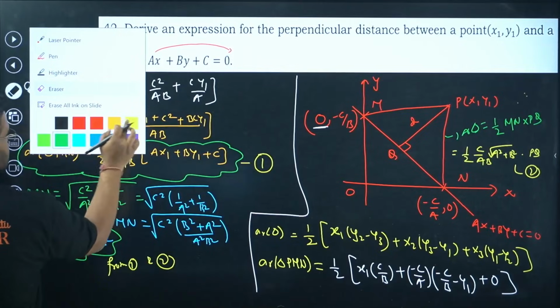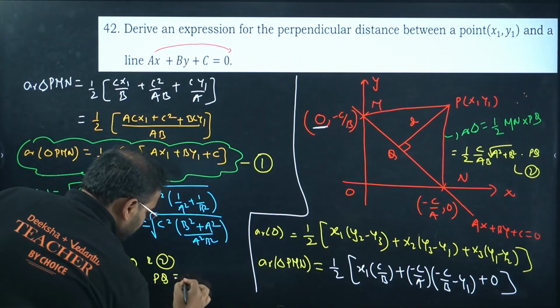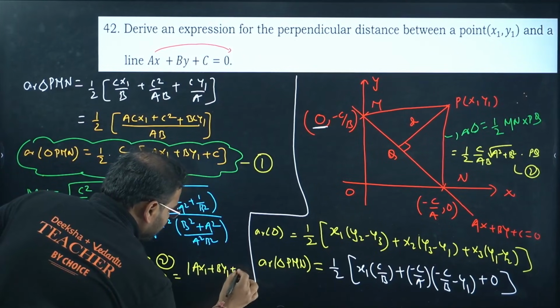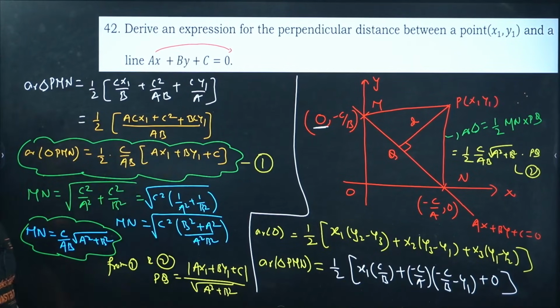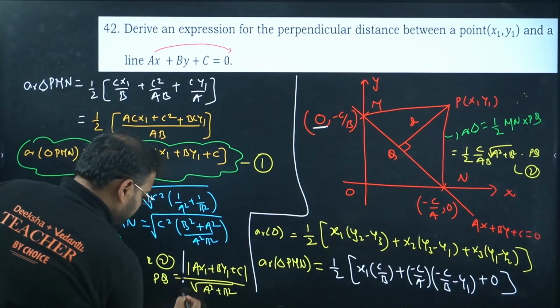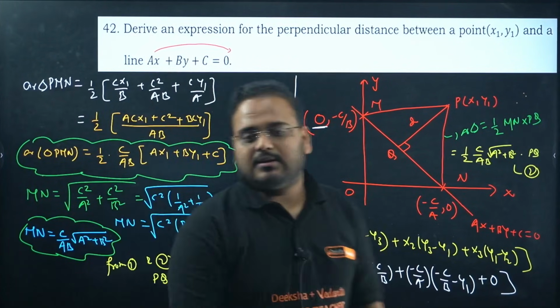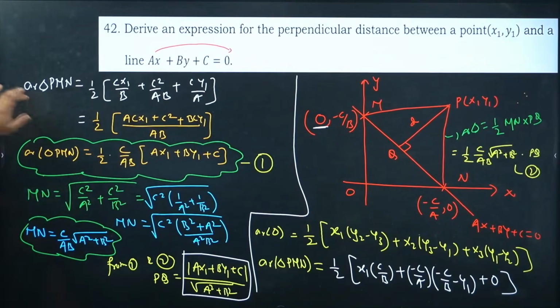The final answer will look like this. You'll have the final answer as PQ is equal to mod of AX1 plus BY1 plus C upon root of A square plus B square. So this is the final answer. Now this is clear, I think. Okay, better. Just some confusion till the last point, but I think this is clear now. Can we move on? Let's try.